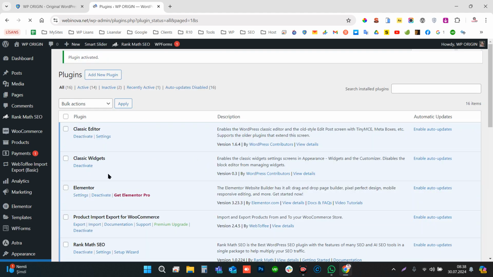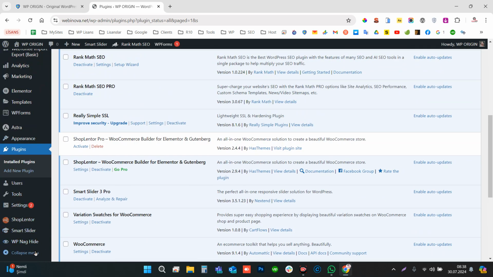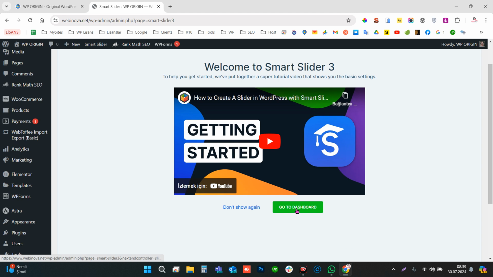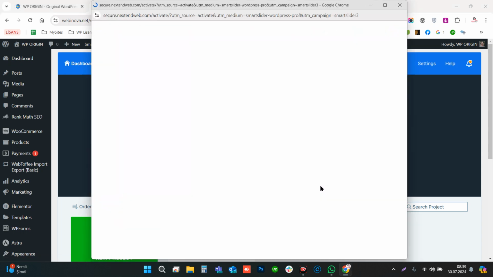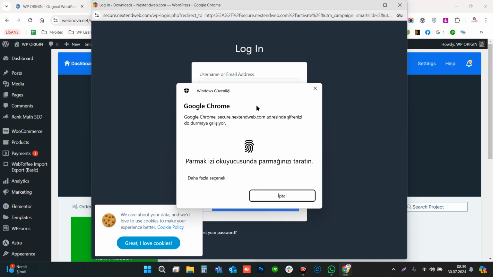And the last step is activating my license. Clicking the Go to Dashboard button and click the Activate button. As you can see, it's automatically redirect me to my account login.